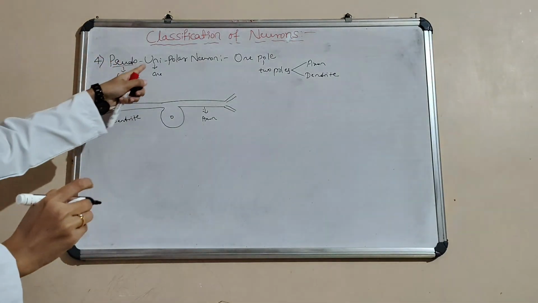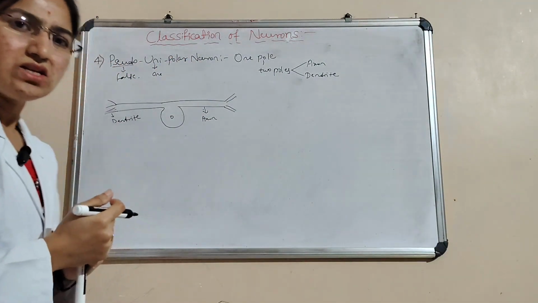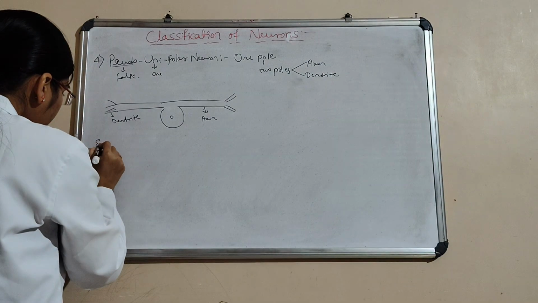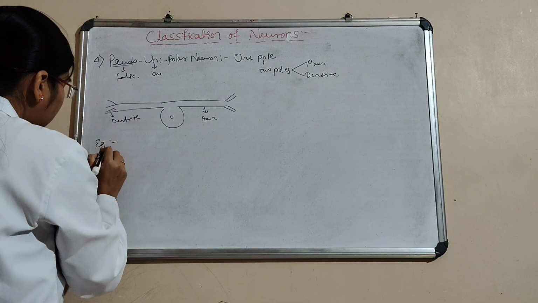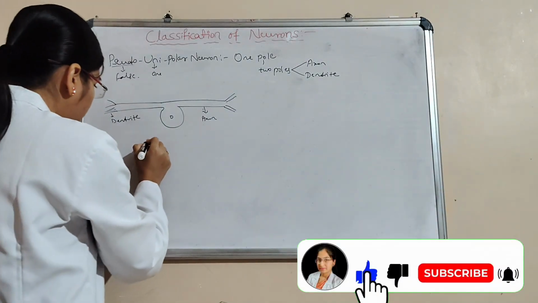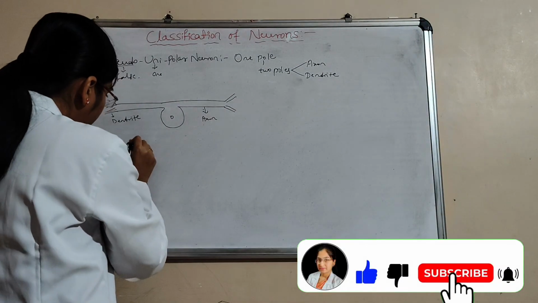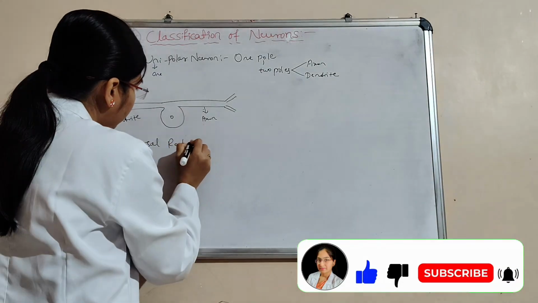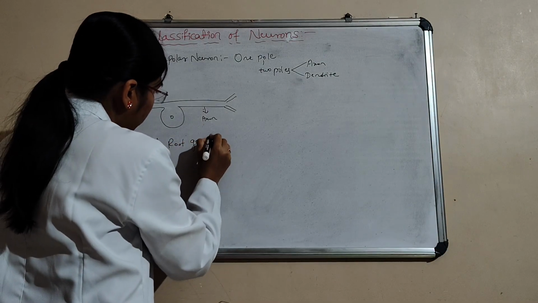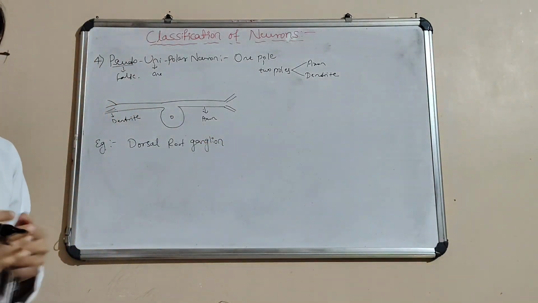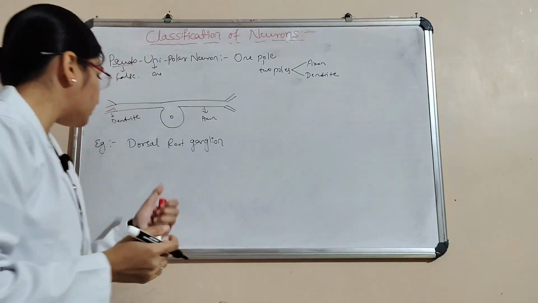Then where is this pseudo-unipolar neuron present? It is present in the dorsal root ganglion. Dorsal root ganglion.